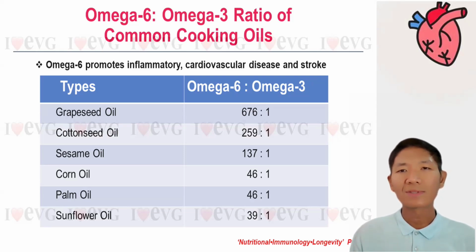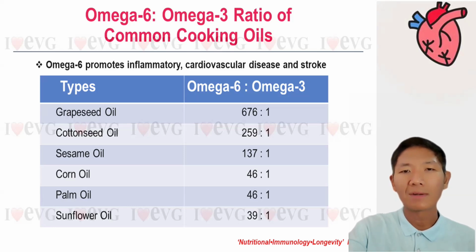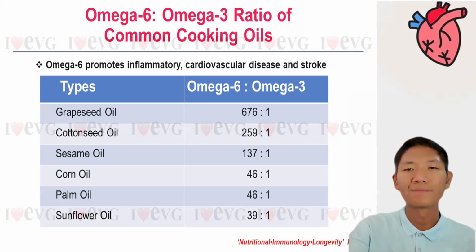The Vegetarian Society of the UK recommends an omega-6 to omega-3 ratio, the best being 3:1 in one's diet. A high amount of omega-3 will help to reduce the risk of cardiovascular disease, whereas a high amount of omega-6 will cause inflammation in our body and increase the risk of heart disease and stroke.